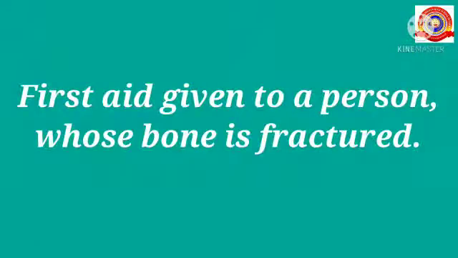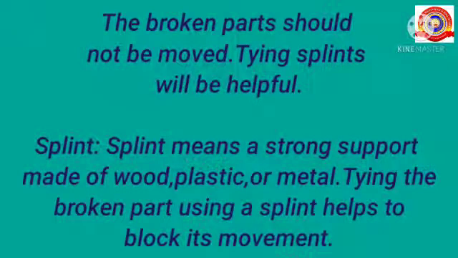Then can you say what first aid should be given to a person whose bone is fractured? The broken part should not be moved. Tying splints will be helpful. What do you mean by splints? Yes, a splint is a strong support made of wood, plastic or metal. Tying the broken part using a splint helps to block its movement. That is why it is said that tying splints will be helpful.